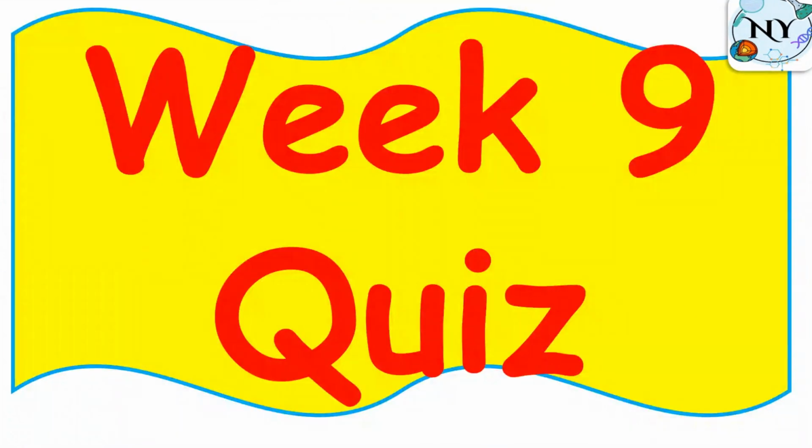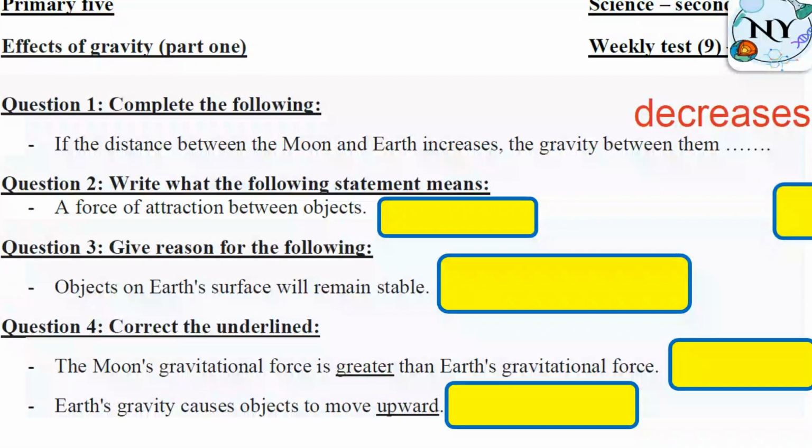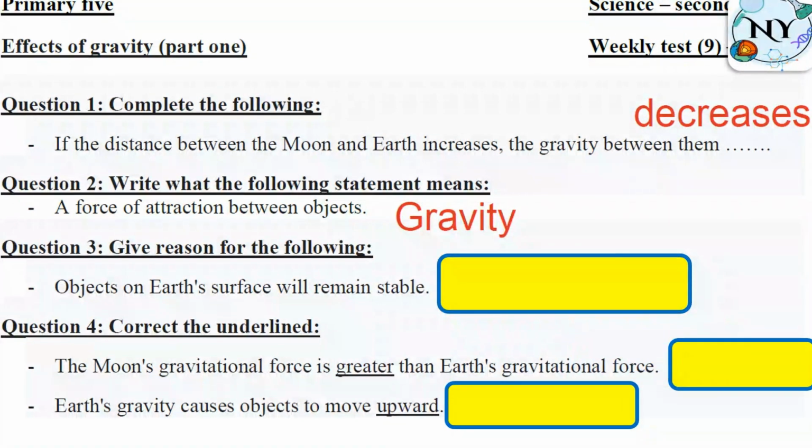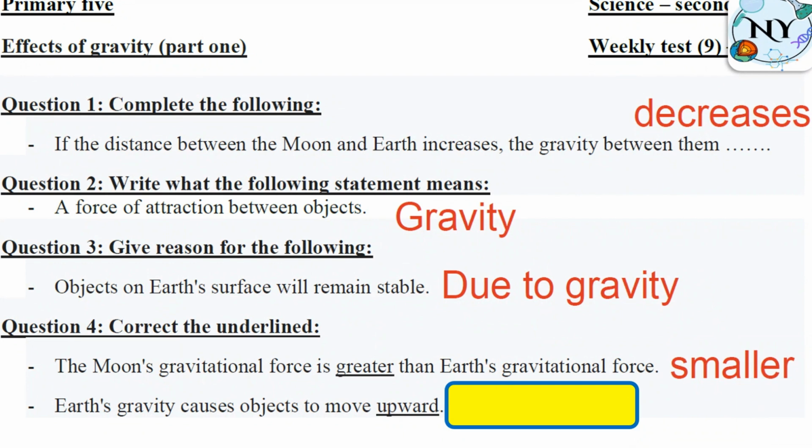Week 9 quiz. If the distance between the moon and Earth increases, what will happen for the gravity? Decreases. Force of attraction between objects, it will be gravity. Objects on Earth's surface will remain stable. Why? Give reason. Why? Due to gravity. Moon's gravitational force is greater than Earth's gravitational force. No, smaller. Earth's gravity causes objects to move downward.